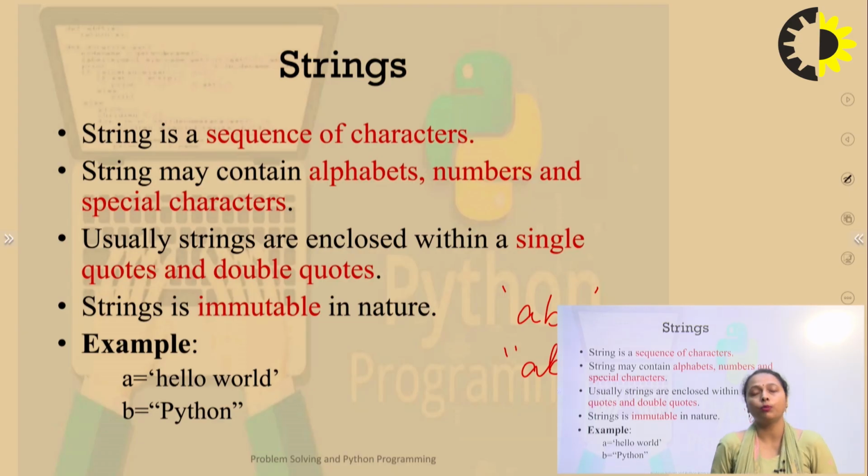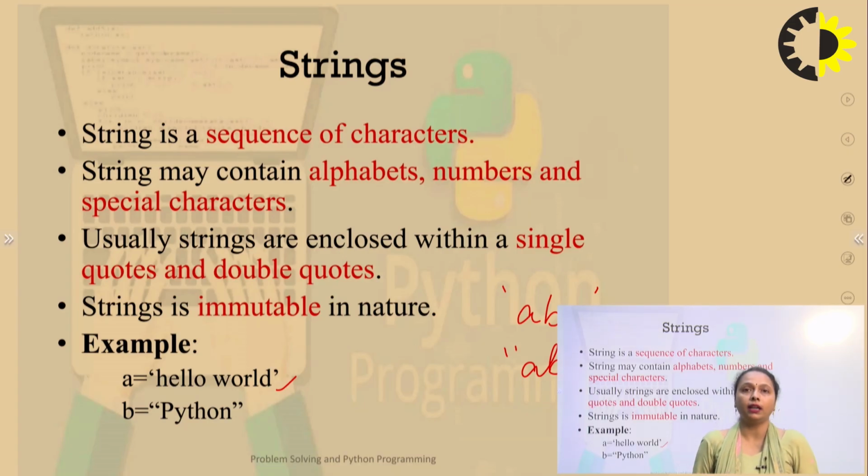Next, the important property associated with a string is that strings are immutable in nature. That is, we cannot modify the content assigned to the variable in terms of a string. For example, if A is assigned the string 'hello world', written within single quotes, now A will become immutable.